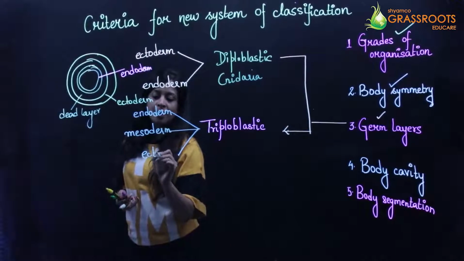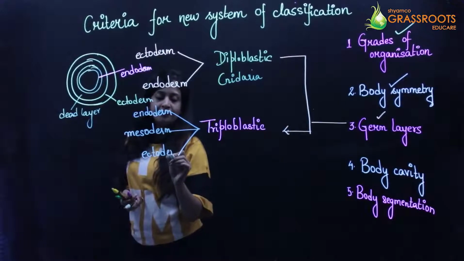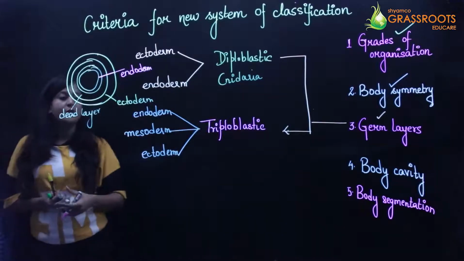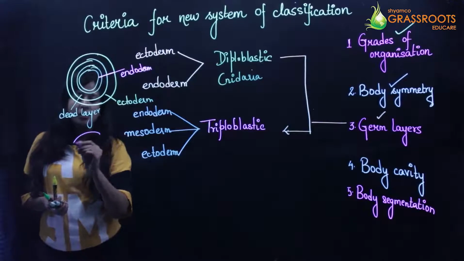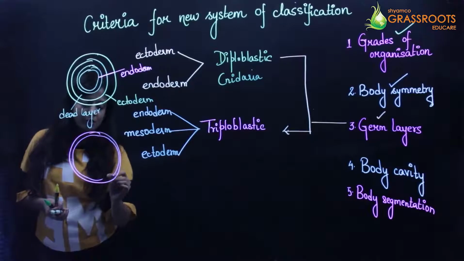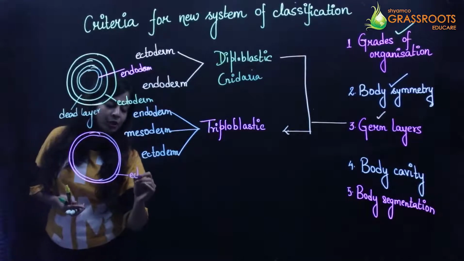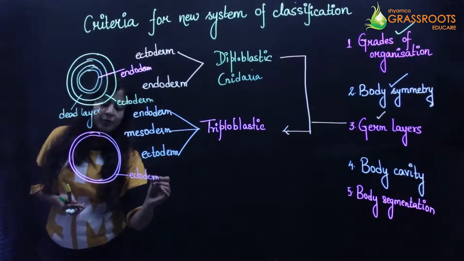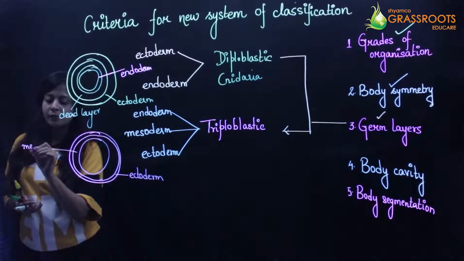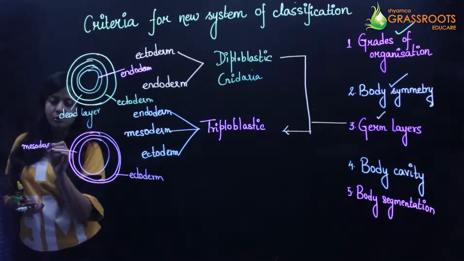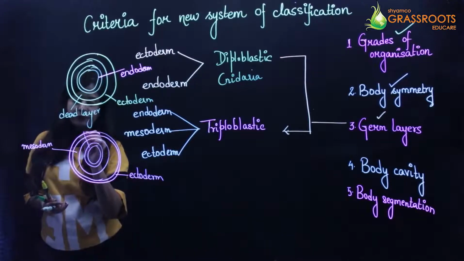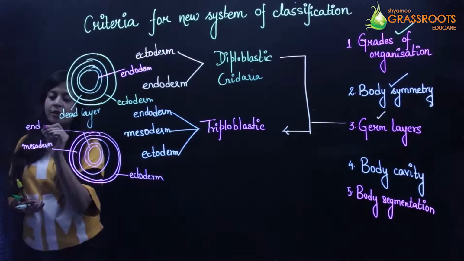If I draw a cross section of these triploblastic animals, the outermost layer is your ectoderm. Then comes your middle layer, which is known as the mesoderm, and then finally your inner layer is known as your endoderm.